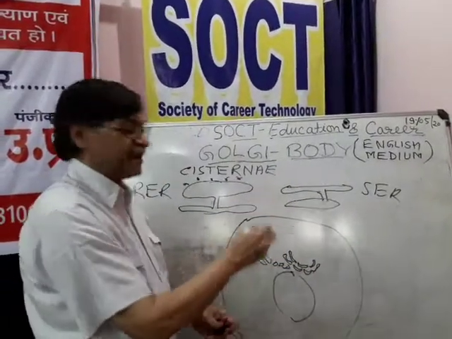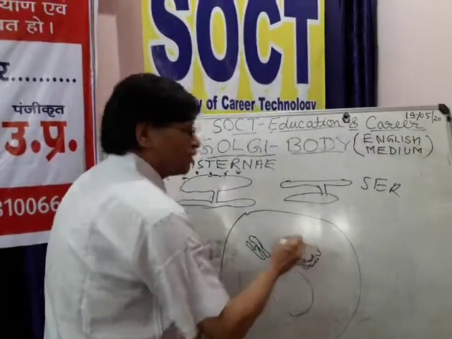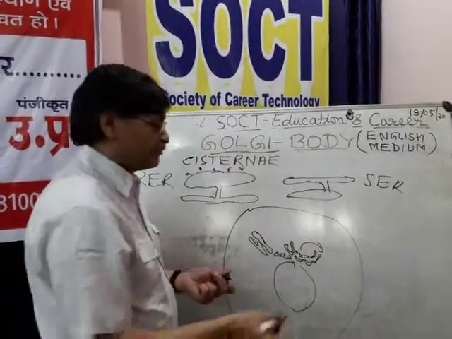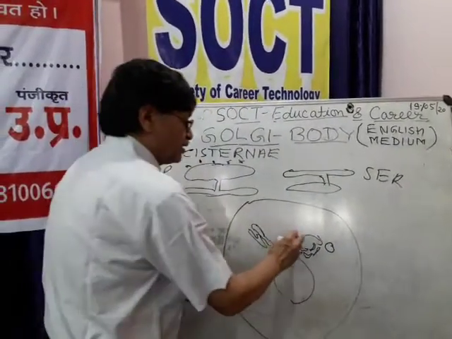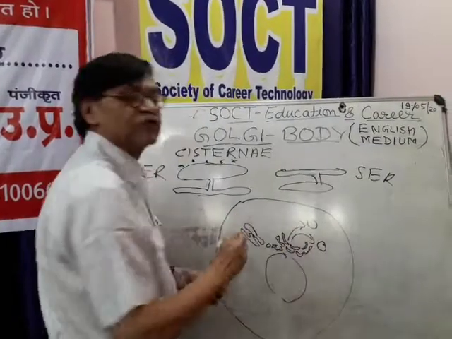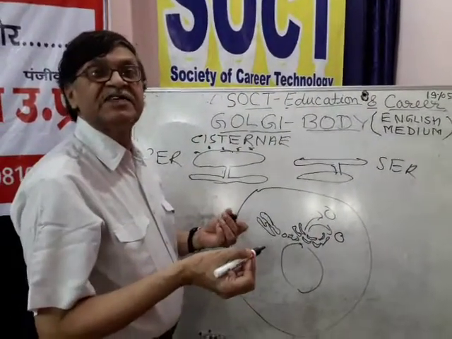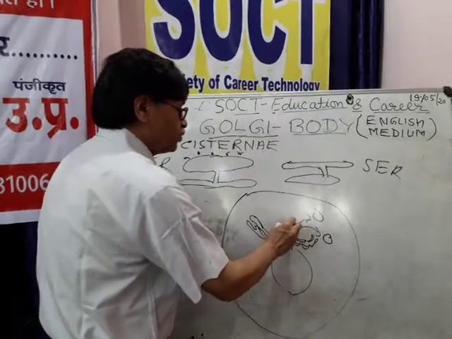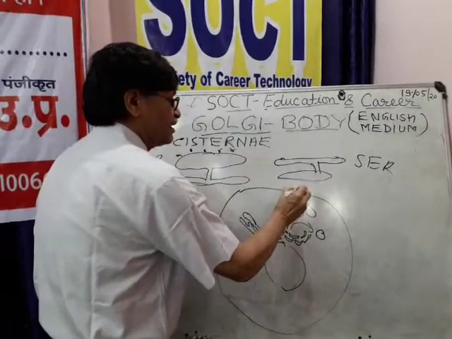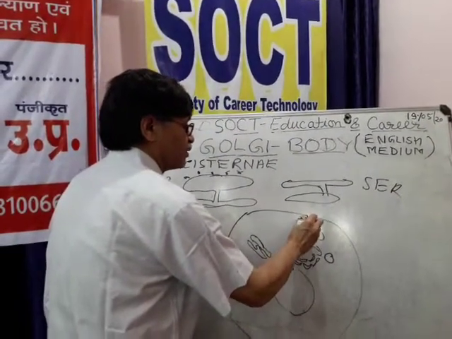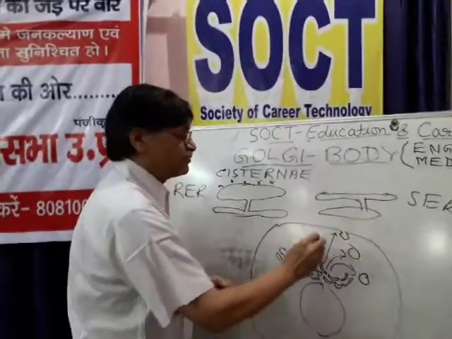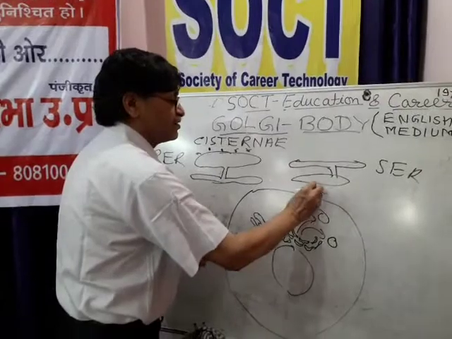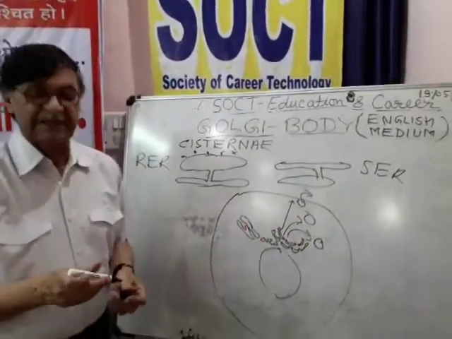On the other hand, they also may be connected with the formation of lysosomes and some secretory granules, and sometimes these secretory granules may go near the cell membrane and unite with the cell membrane, and the secretion goes out from the cell.